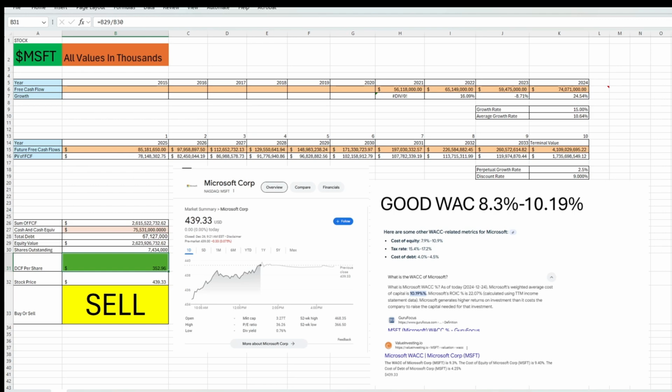So I have Microsoft stock. I bought in at around 410, I think. Something around there. I'm still going to be holding my Microsoft stock, but I definitely think this is something to keep in mind. And after doing this valuation, I don't think I'm going to be buying any more Microsoft stock. However, if they grow even 2% more than what I'm thinking, then that raises it all the way to 403. And if their discount rate is lower than this, then that brings it to about the fair value. So keep this in mind.